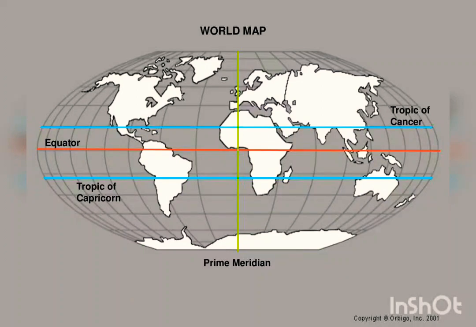You can see here the equator, the Tropic of Cancer and the Tropic of Capricorn being cut through by the prime meridian, and many other grey lines from the North Pole to the South Pole. This grid here helps Google Maps, or anyone on the earth, find and reach a particular place anywhere on the globe, anywhere on the earth.